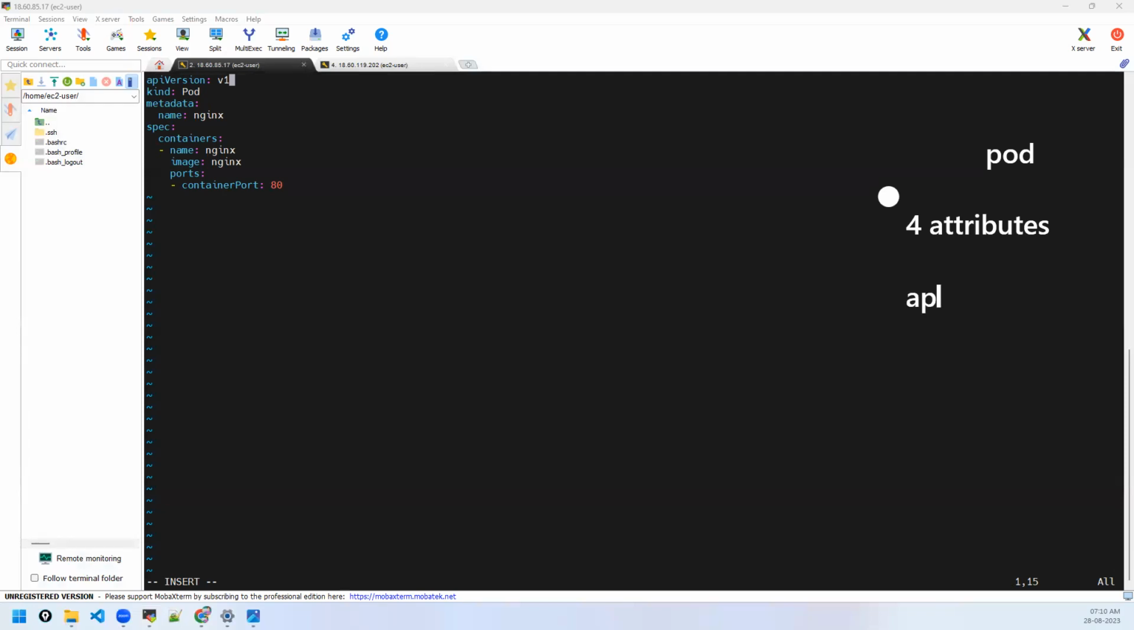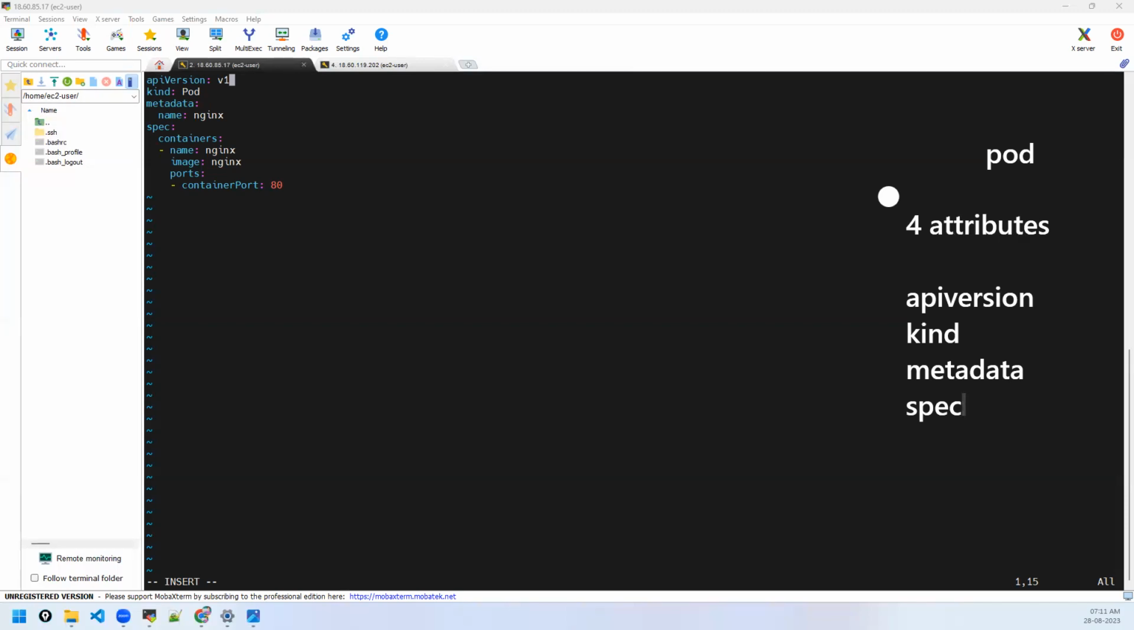Like API version, kind, metadata, specification, spec. Remember, these four should be mandatory when you write any object. As you keep on using them for years, you can write everything on your own. But still, if you're very lazy and don't want to write, you can fetch that from the Kubernetes official document. There's nothing wrong in it.